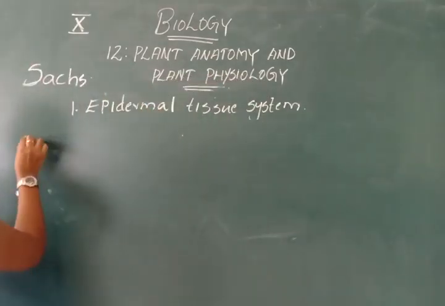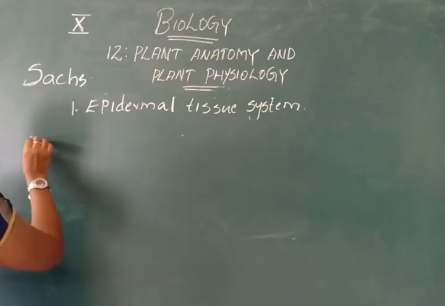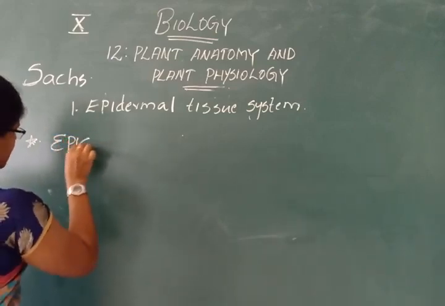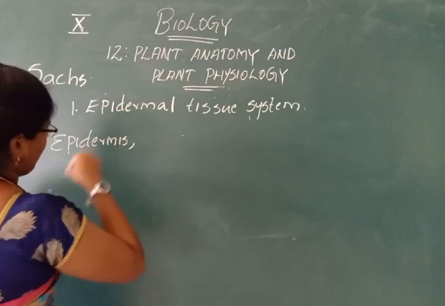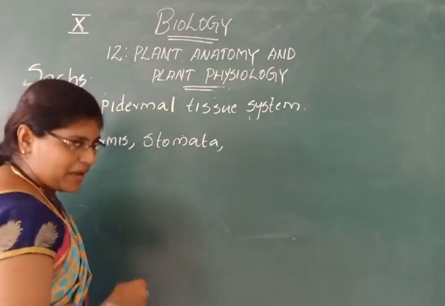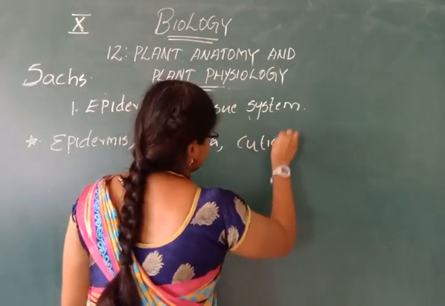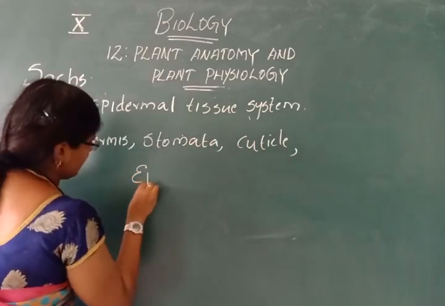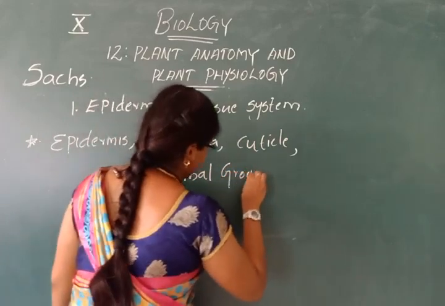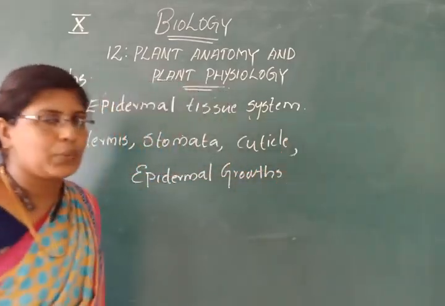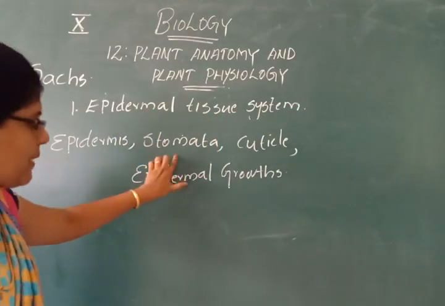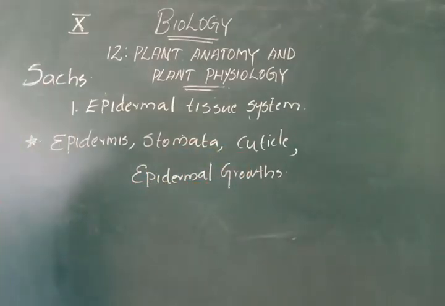The epidermal tissue system consists of epidermis, stomata, cuticle and epidermal grooves. So the epidermal tissue system comprises epidermis, stomata, cuticle and epidermal groove.